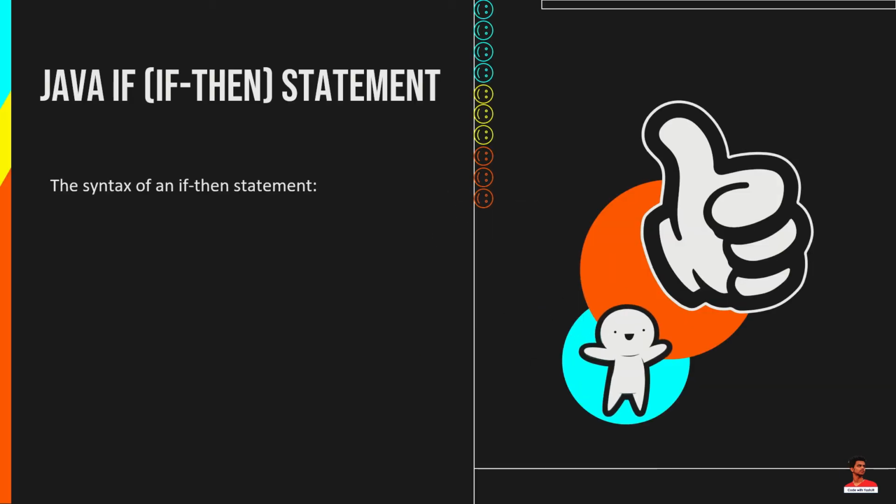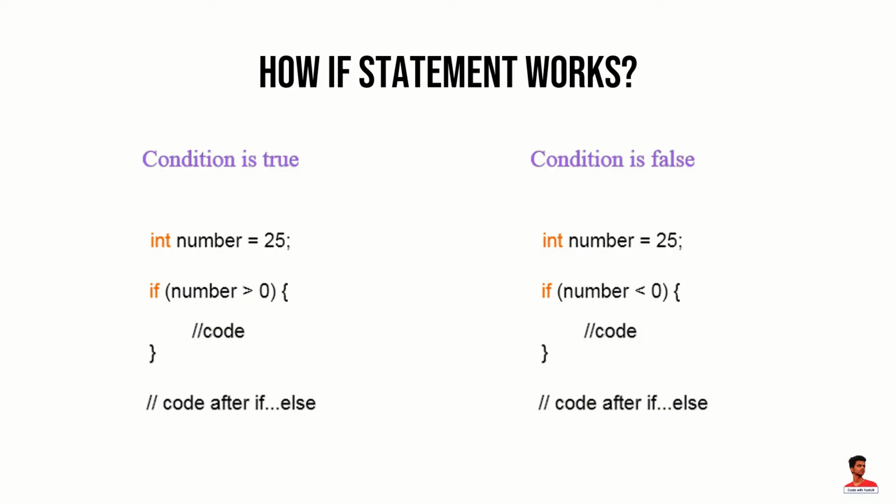This is the syntax of if statement. How if statement works. Here, condition is a Boolean expression. It returns either true or false. If condition evaluates to true, statements inside the body of if are executed. If condition evaluates to false, statements inside the body of if are skipped.